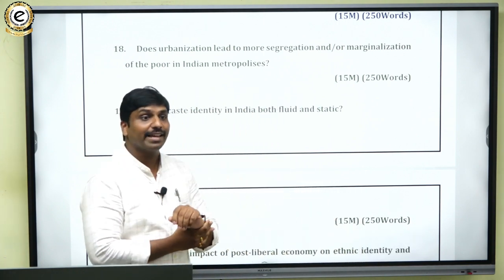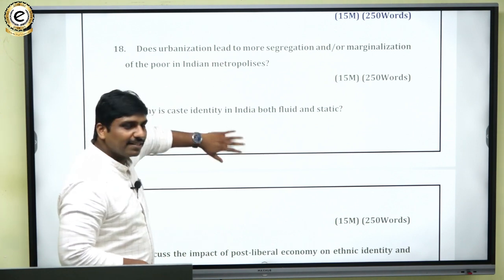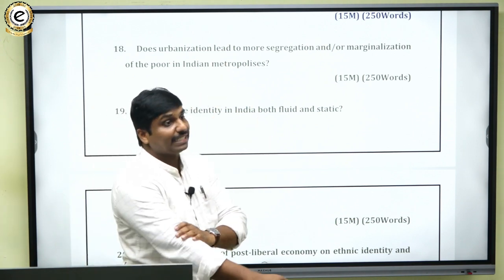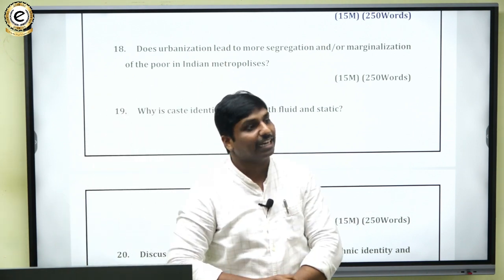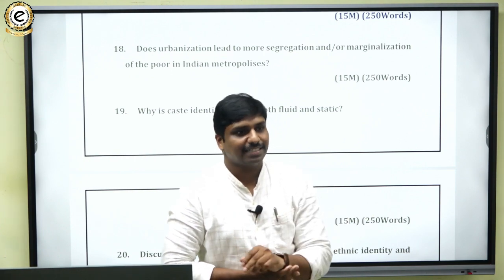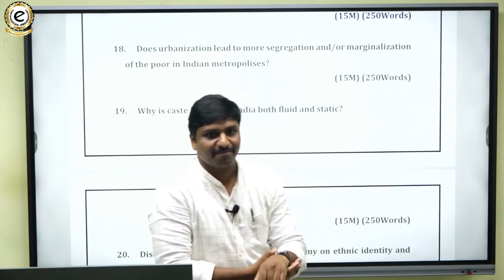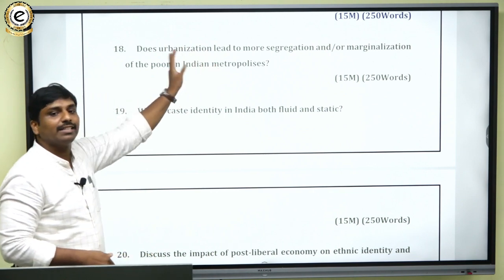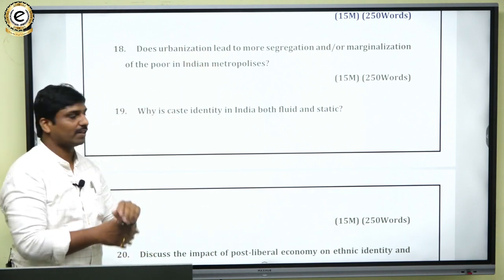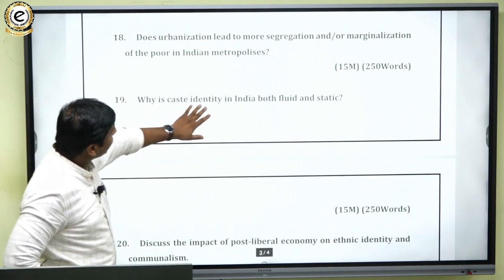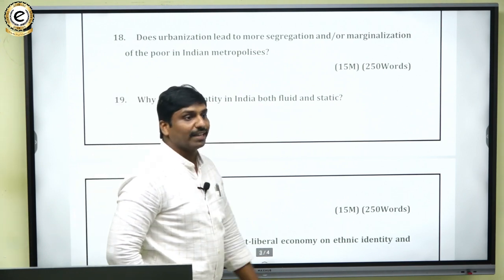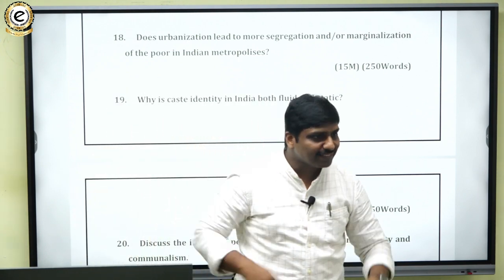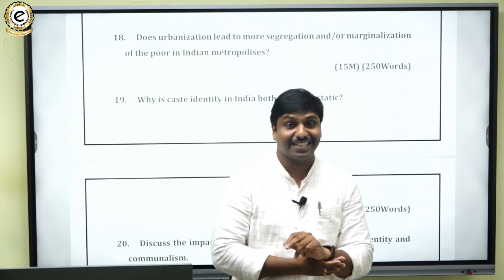More or less, if you see, questions from the society section are direct and simpler compared to other sections. So urbanization and its impact on the poor people. Now, why is caste identity in India both fluid and static? Why is it both fluid and static? So that is one question.